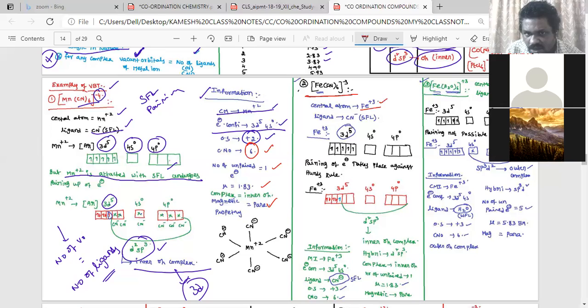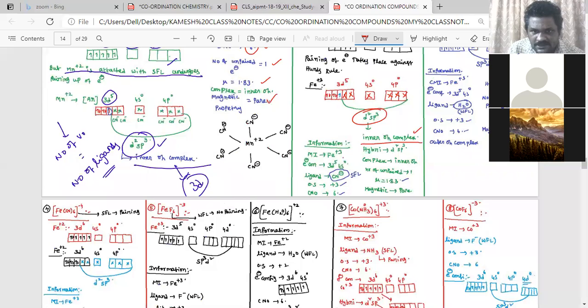What is the oxidation state? Fe, -6 plus 3 gives -3, so the opposite, you will get +3. At Fe+3, 3d5 electrons will be there: 3d5, 4s0, 4p0. But these electrons get paired up. Why? Because the ligand is a strong field ligand. Strong field means pairing takes place. You see, 1, 2, up to 6 orbitals combined, and it forms an inner octahedral complex.